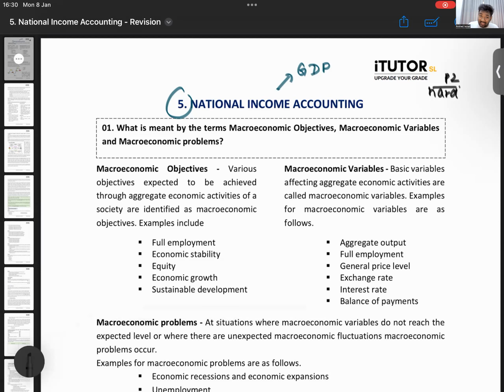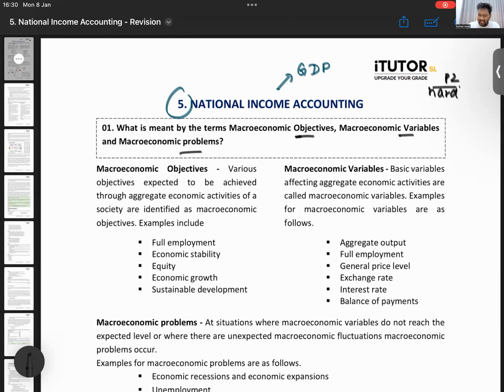So meaning in your year it can be easy. Most likely one year it is hard, next year it's easy. So in your year, this question that comes from this unit, the essay question, can be an easy one. You'll see. Right, so the first question is talking about what are macroeconomic objectives, variables, and problems.